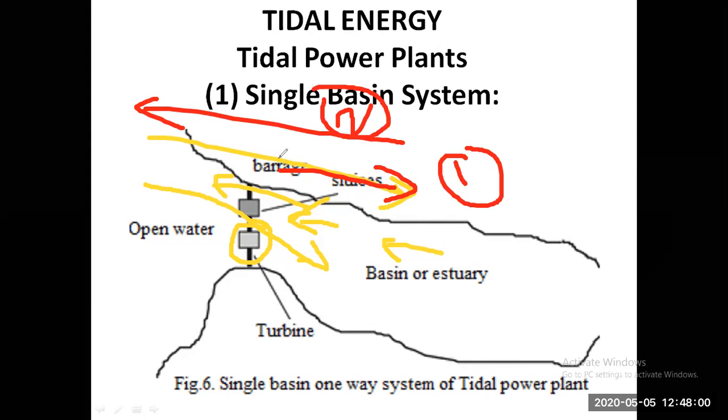Although this is the single cycle system that I've explained here, if we make some additional arrangement at the mouth of the basin, we can utilize both flows: the flow towards the basin, and, as we are already utilizing, the flow from basin to sea.